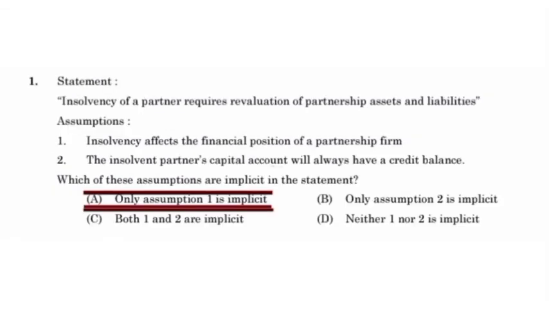Statement: insolvency of a partner requires revaluation of partnership assets and liabilities. Assumption: insolvency affects the financial position of a partnership firm. The insolvent partner's capital account will always have a credit balance. Which of the assumptions are implicit in the statement? Only assumption 1 is implicit.